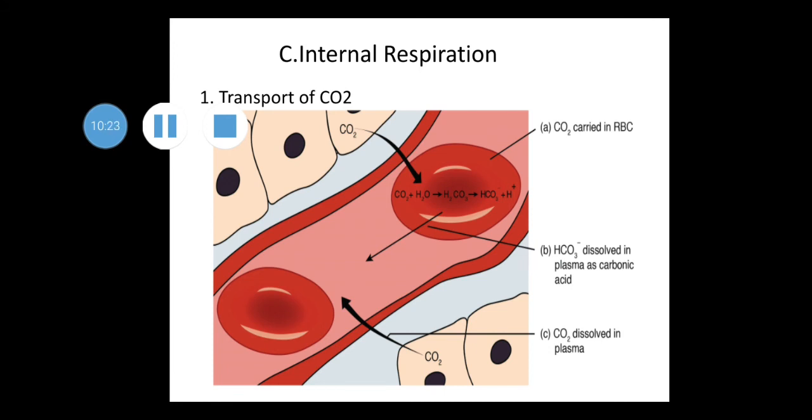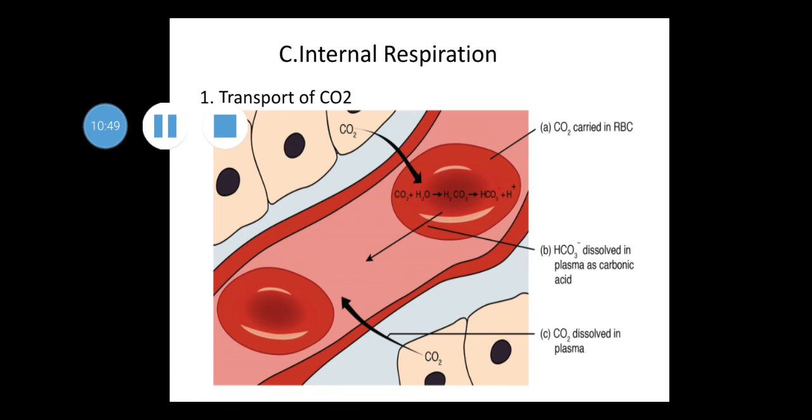This carbonic acid dissociates into HCO3 and H plus ion by the enzyme carbonic anhydrase. For equilibrium or ionic balance between RBC and plasma, chloride diffuses. It is called the chloride shift or Hamburger's phenomenon.